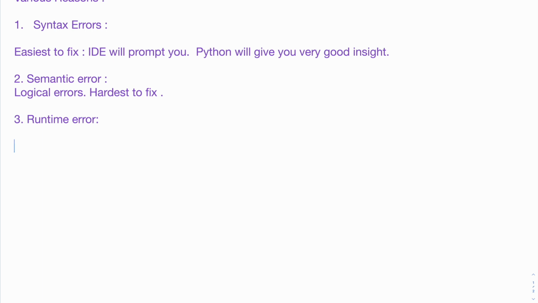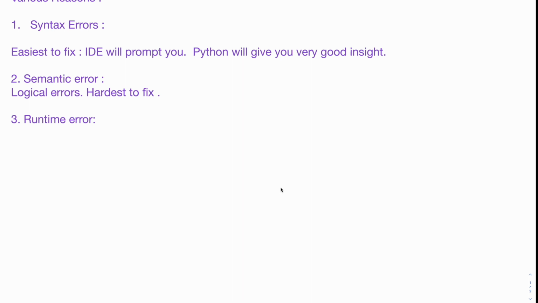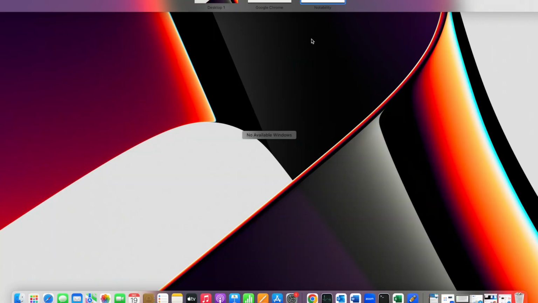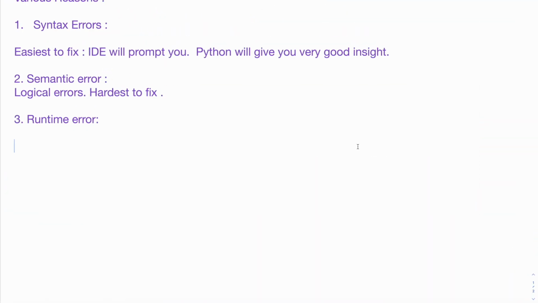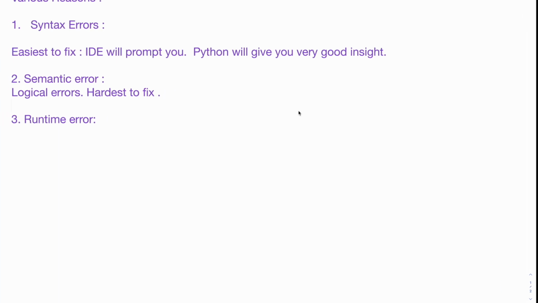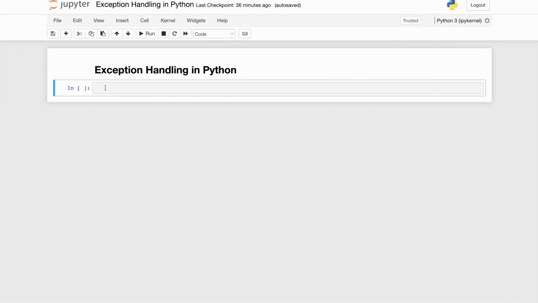Let's see. So let's go ahead and give you a couple of examples so that it becomes very clear what is syntax error, semantic error, and runtime error. So without further ado, let's go ahead and go to our Jupyter notebook. The first example we'll give is syntax error.